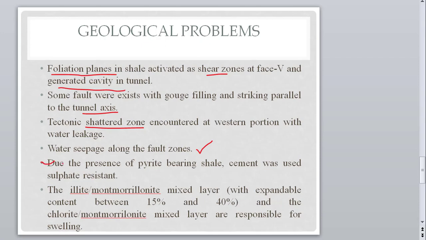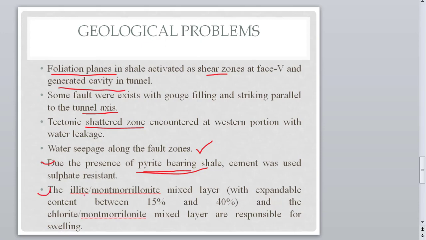Another one is the mineralogy. There is a pyrite-bearing shale. Due to the presence of pyrite, the sulfate content in the water increased, so we have to use cement that is sulfate resistant. So the mineralogy also affects the construction cost as well as the design.